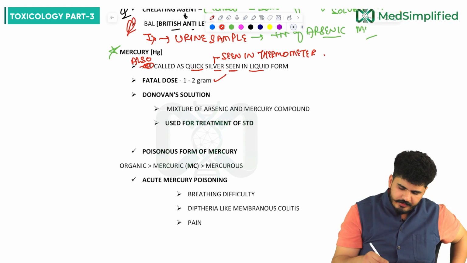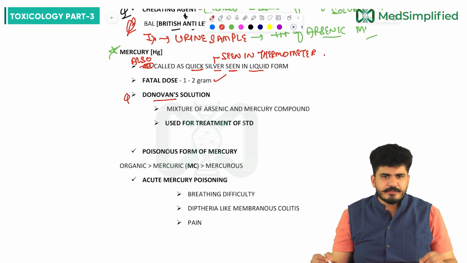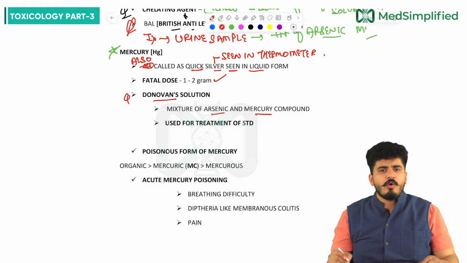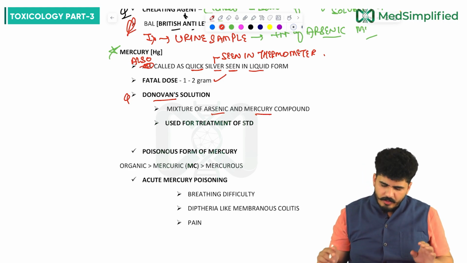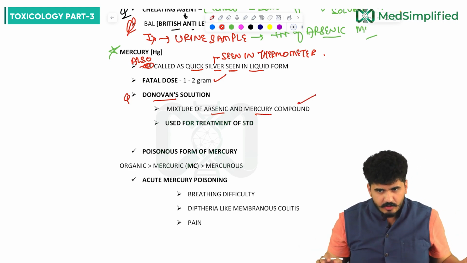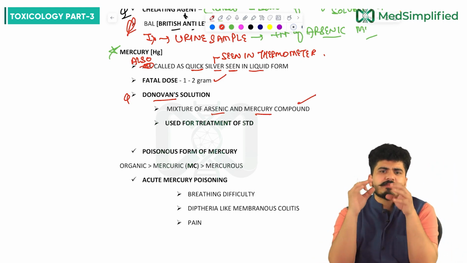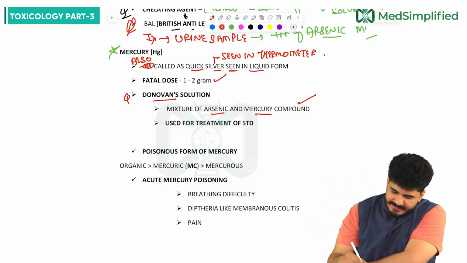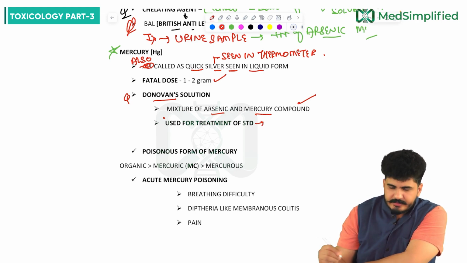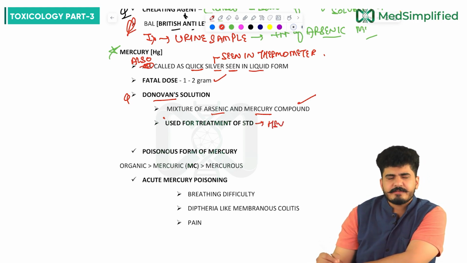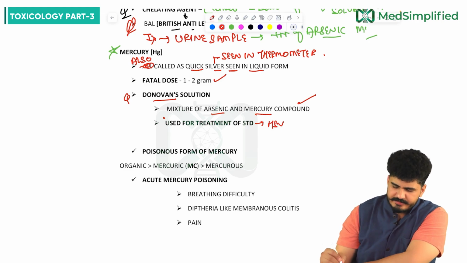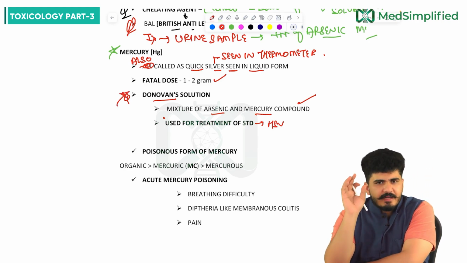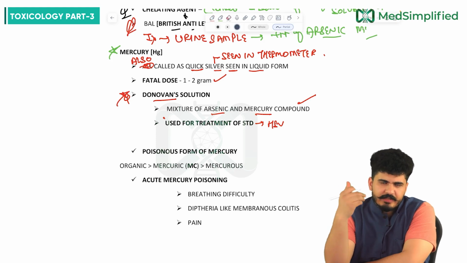1 to 2 grams. Now there is Donovan solution. What is Donovan solution? It is a mixture of arsenic and mercury compounds. Because, as I told you, whole of the mercury is not toxic, only the compounds are toxic. Whole of the arsenic is not toxic, only their compounds are toxic. So here we are mixing the two toxic things, arsenic and mercury compounds, and they can be used for the treatment of STDs, for example herpes simplex virus. Donovan solution has clinical importance. Remember, arsenic and mercury mixed together, AM mixed together to treat STD.